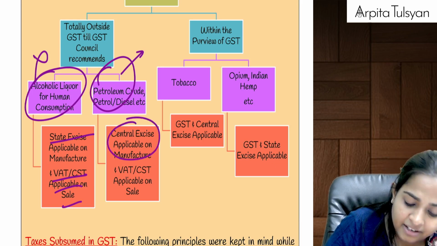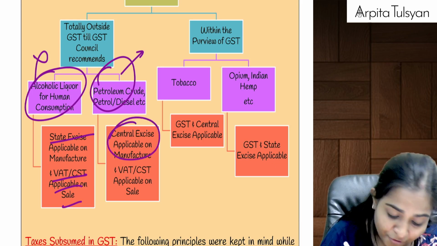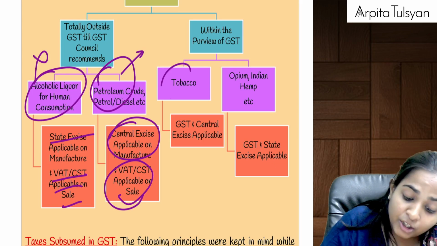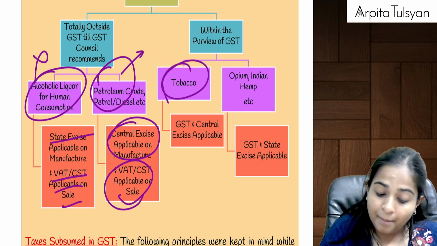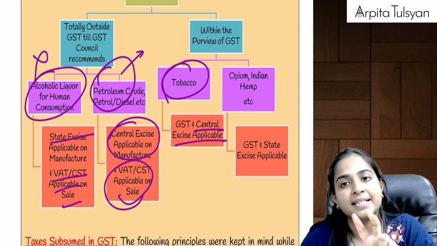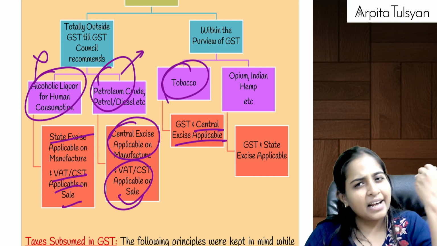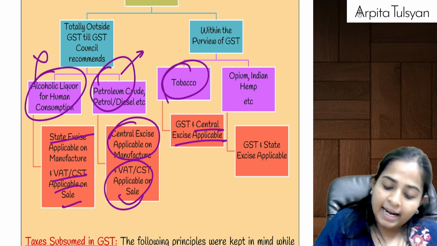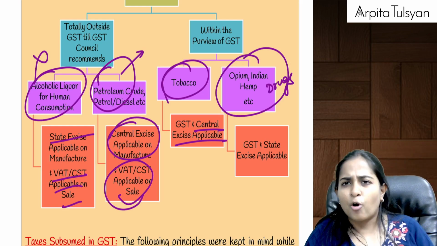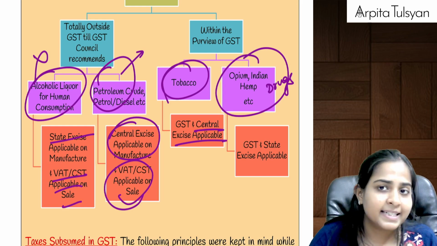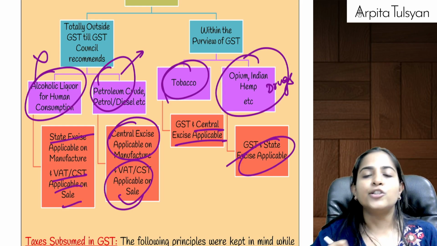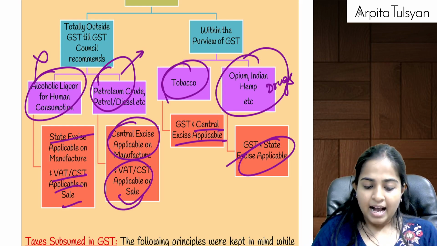On those, central excise duty will be applicable at the time of manufacture, and VAT or CST on sale. Tobacco: GST is applicable, but on its manufacturing, central excise duty is also applicable. Two types of taxes are applicable. Demerit products levy more and more taxes. And last, drugs, that is opium, Indian hemp, narcotic drugs, etc. On that also, GST is applicable at the time of sale, but at the time of manufacture, state excise duty will be applicable. Are you understanding this?